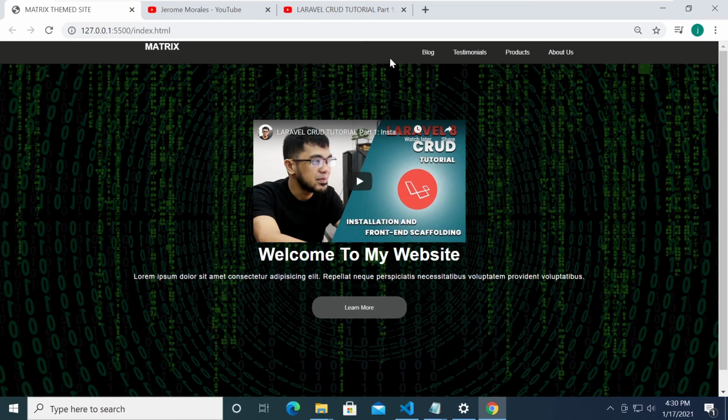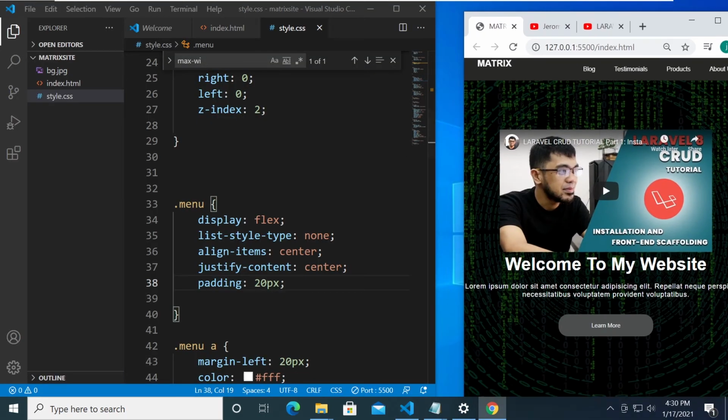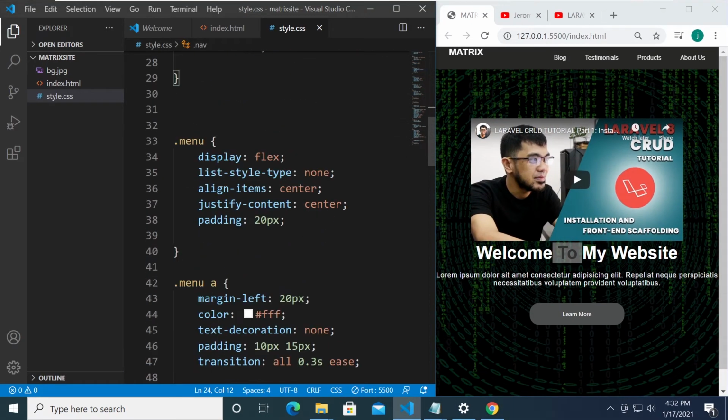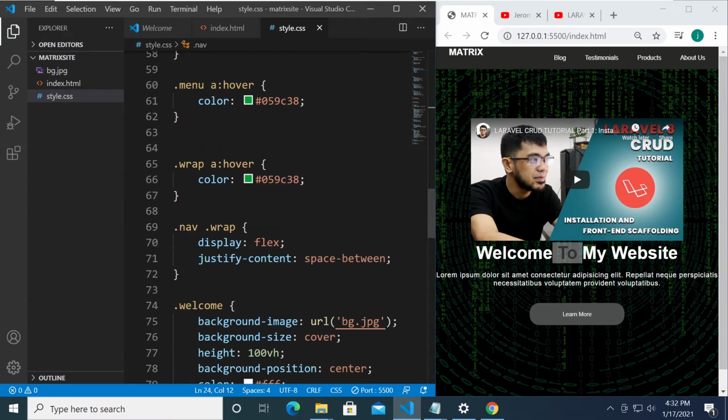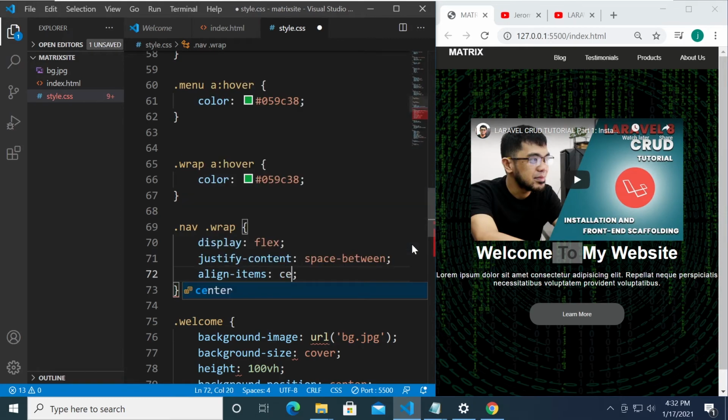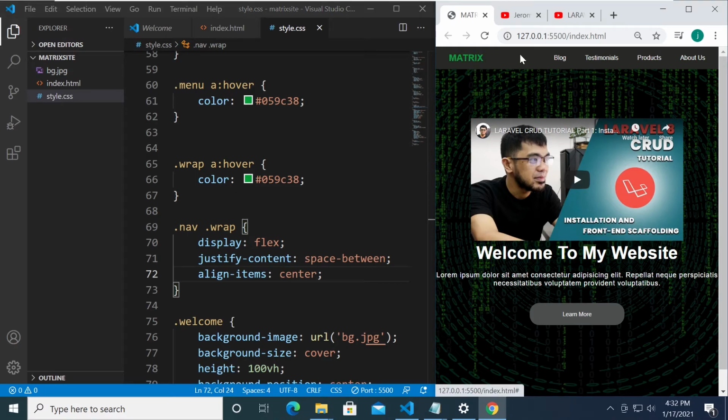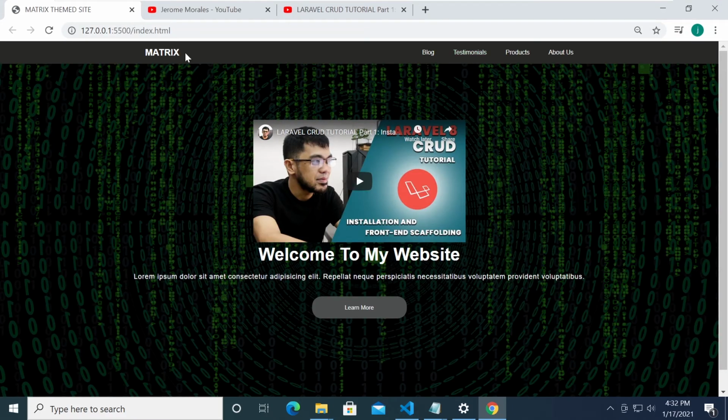So the only thing that we need to style is this one right here because it's not currently centered. So let's see, we are looking for a wrap. I think right over here. Let's set the align items to center, and there you have it. So right now we were able to fix our navigation bar. Everything is centered here, everything is okay, and the only thing that is left is this one right here.